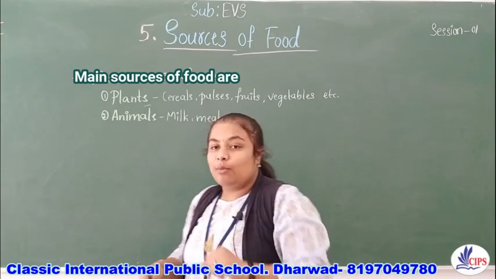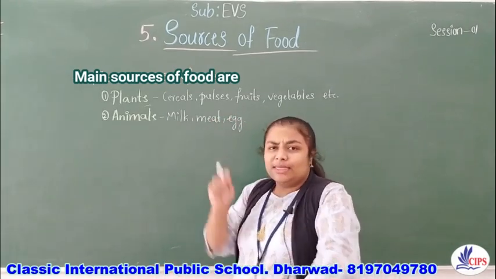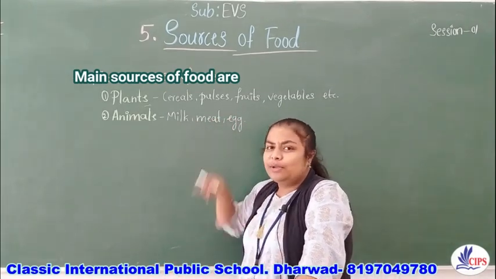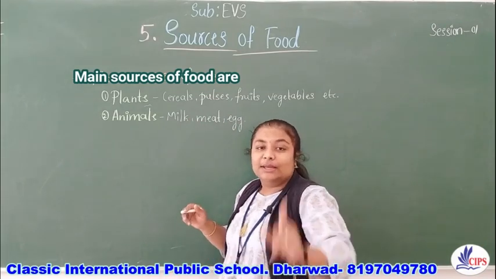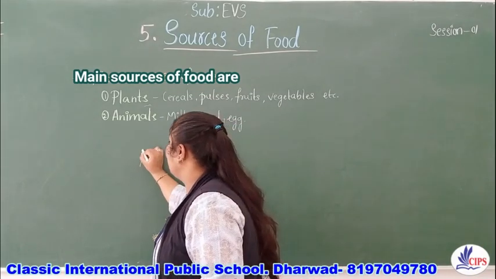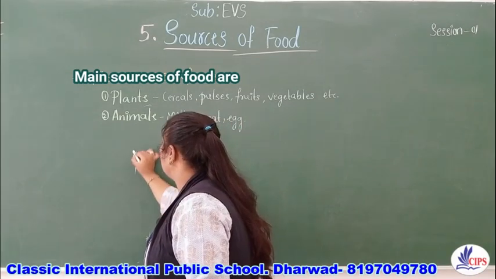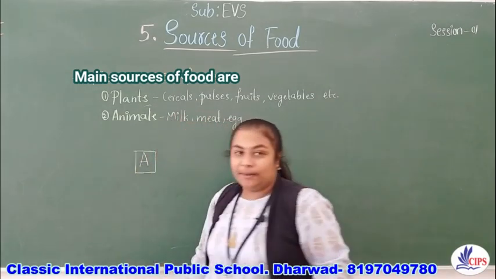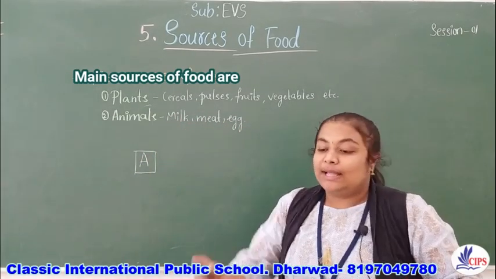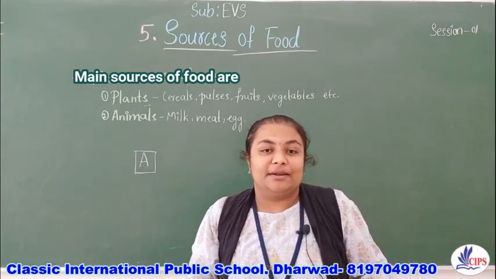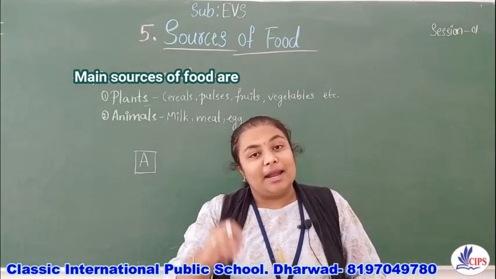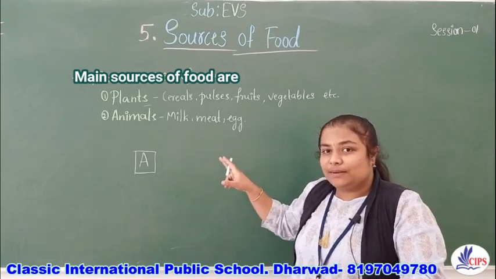Now, the first one is a milk bottle. Do we get it from a plant or an animal? Milk we get from the animal. So in the box you write A. And the second one, some grains are there. Do we get them from animals or plants?